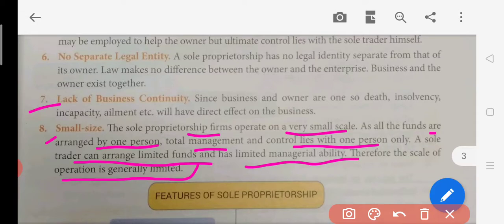Because so many people are involved in this process, their minds and managerial ability are there, and it is possible for some of them to manage at different places. So this is a kind of group, a kind of organization, because many people are engaged in one business, that's why they are able to expand that business. But in sole proprietorship it will be a small business, because there are not many people to handle the business nicely.